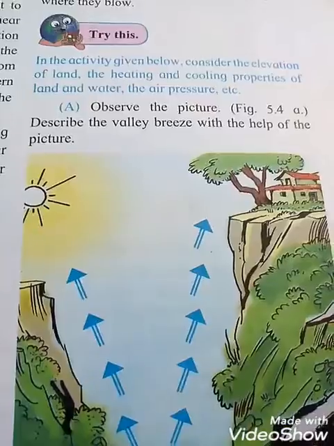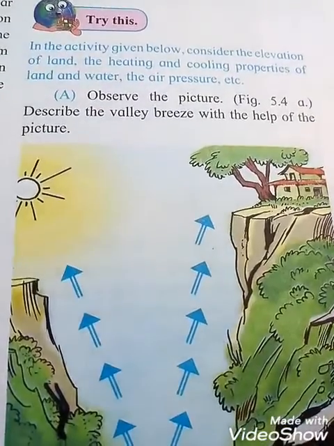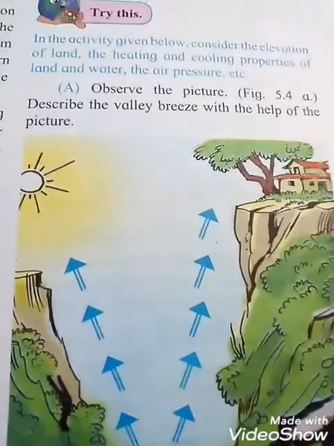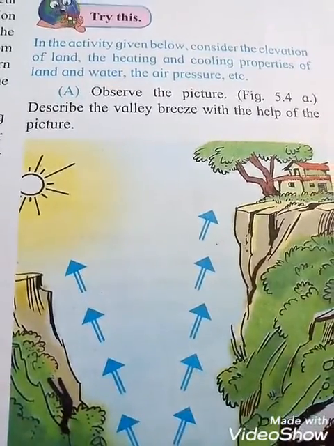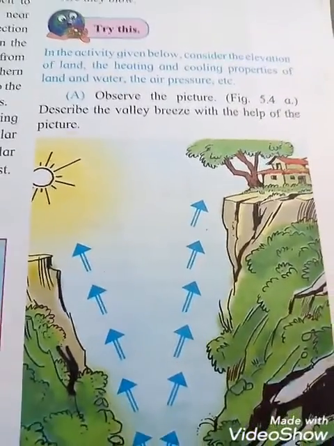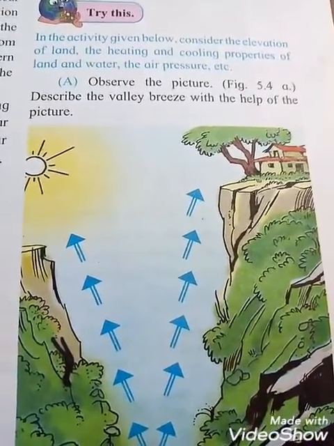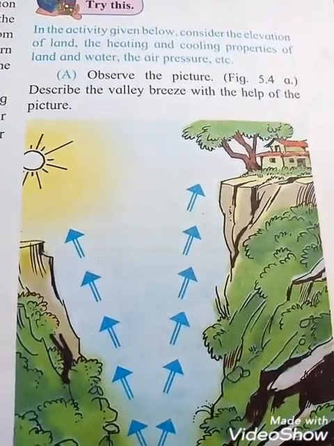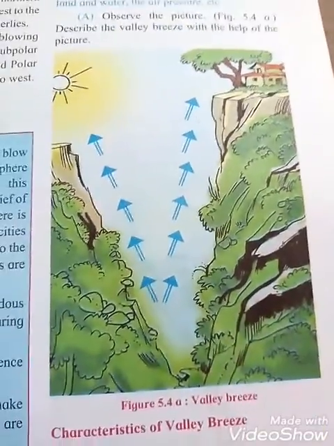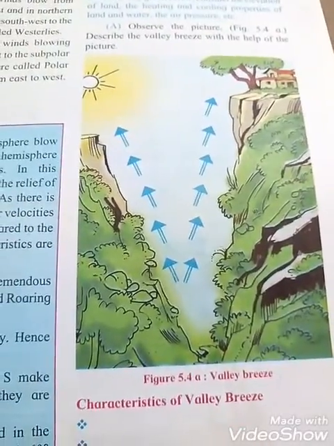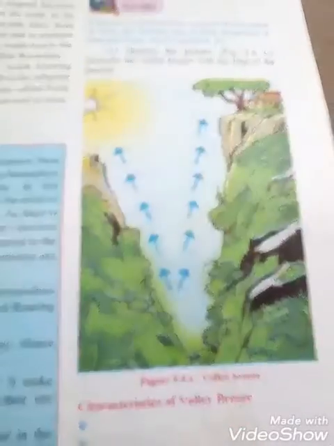Okay students, in the activity given below, consider the elevation of land, the heating and cooling properties of land and water, and the air pressure, etc. A, observe picture 5.4a. Describe the valley breeze with the help of the picture. Okay students, make the observation. This figure 5.4a is the valley breeze. Here are the characteristics, that is the features, of the valley breeze.